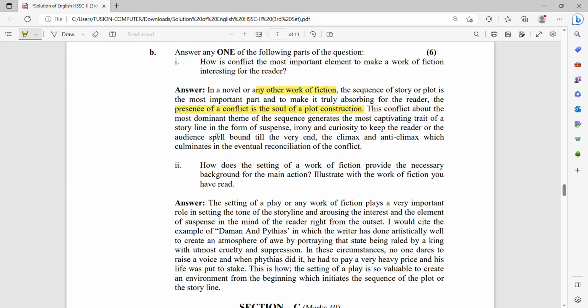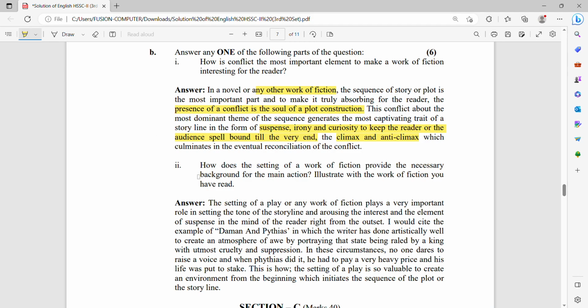This conflict about the most dominant theme of the sequence generates the most captivating traits of the story, like the suspense, irony, curiosity to keep the reader or the audience spellbound till the end. So here the climax and anticlimax are the necessary things with the plot of the story that come with the contradictions or the conflicts of the characters.